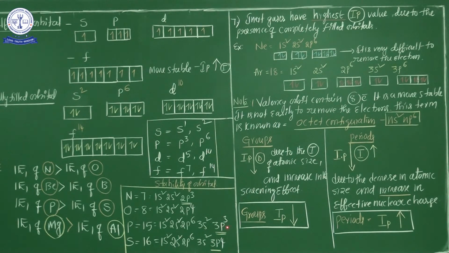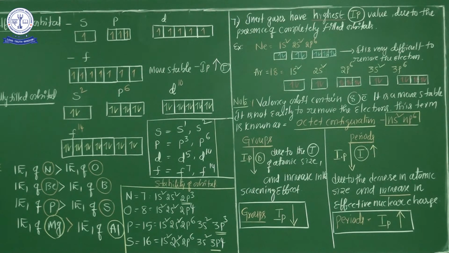So you know very well, half filled electrons are more stable, and here p4 is there. Even p5 is also unstable. So p4 and p5 are unstable, but p6 is more stable. That is the reason the ionization potential of phosphorus is maximum compared to sulfur. So listen very carefully. If you remove the electron from phosphorus, a neutral atom of phosphorus, the ionization potential value required is maximum, but the first electron removed from sulfur is easier. That is the most important point.